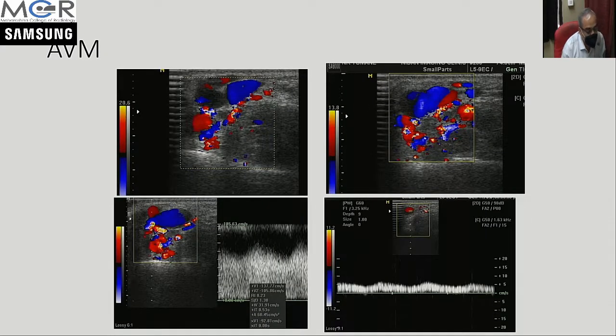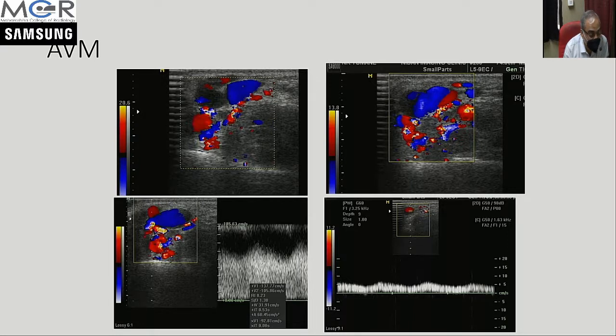AV malformations are also common in the neck region. Rarely they extend to the parotid region. This was a case wherein there was swelling in the parotid region with a heterogeneous appearance. Large cystic areas were seen, and on color Doppler you could see the lesion is full of blood picked up by Doppler signals, and you can see multiple areas of aliasing there. The PRF has been almost doubled here, but still you see these areas of aliasing.